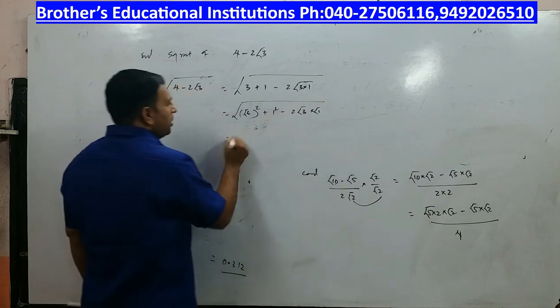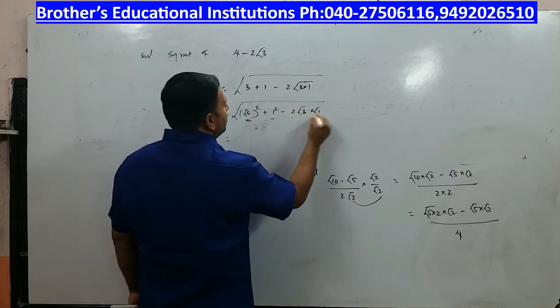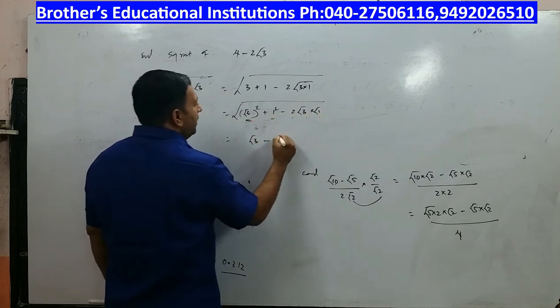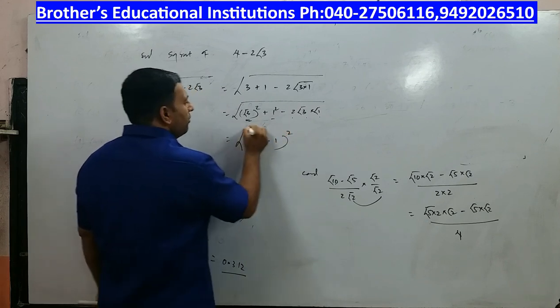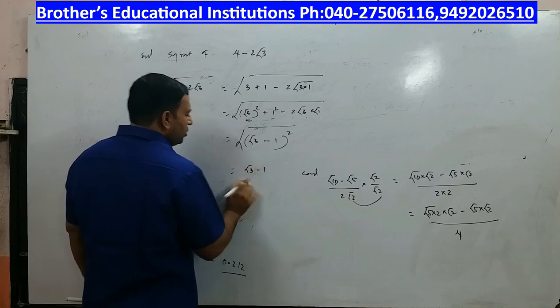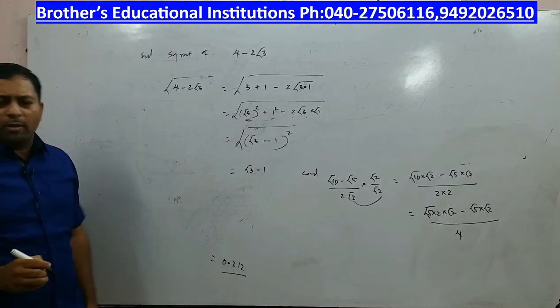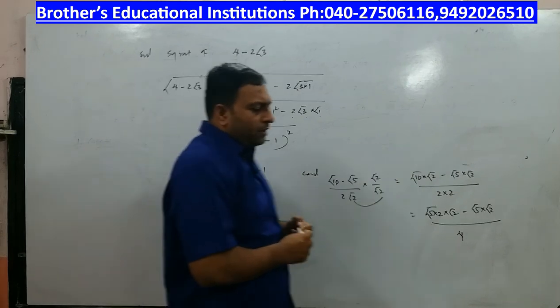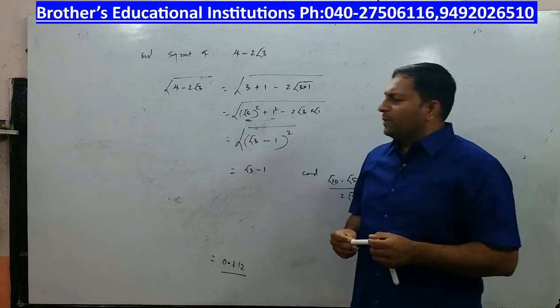Everything under the root. Now it is just like a square plus b square minus 2ab, which is a minus b whole square, followed by square root. Now square and root will get cancelled. The result is root 3 minus root 1. I am sure you have practiced these problems at home. So this is how the problems are done in this particular exercise.